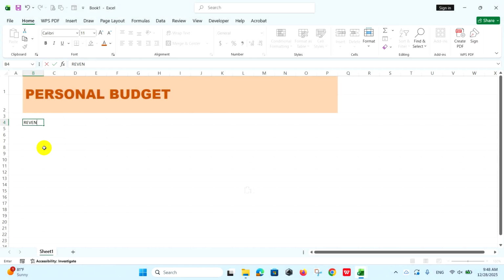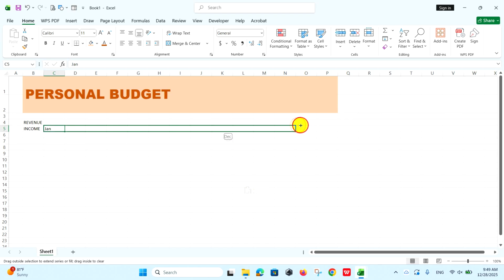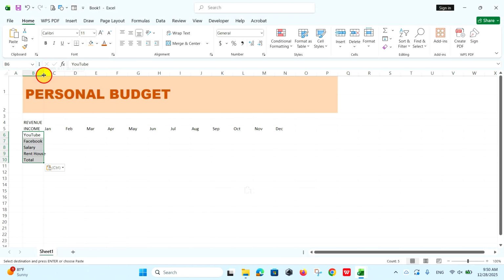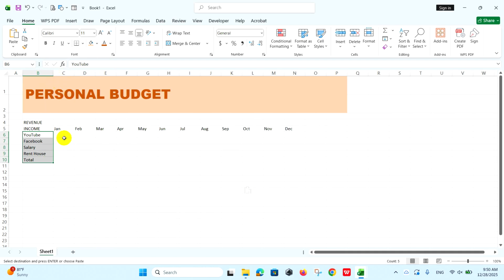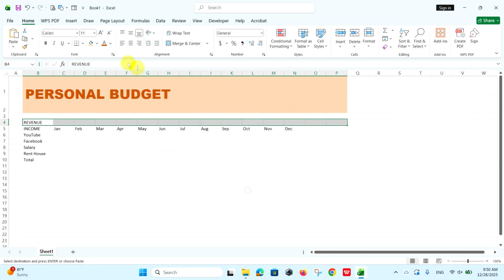Step 2. Set up the revenue section. In the first section, label the header as revenue. Directly below that, add a row for income. Create headers for the 12 months starting from January and ending with December. List your specific income criteria in the rows below. Apply a fill color to the header row to distinguish it from the data.